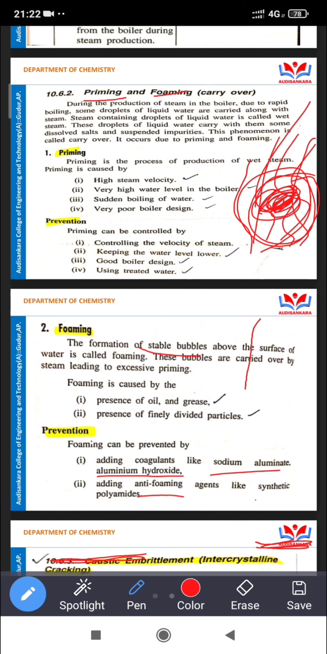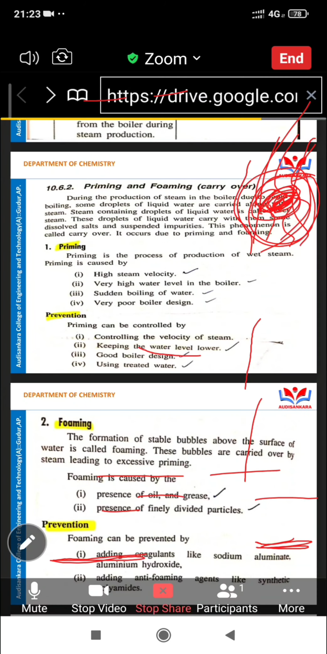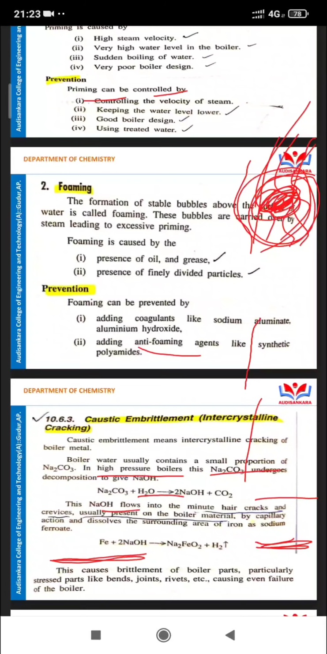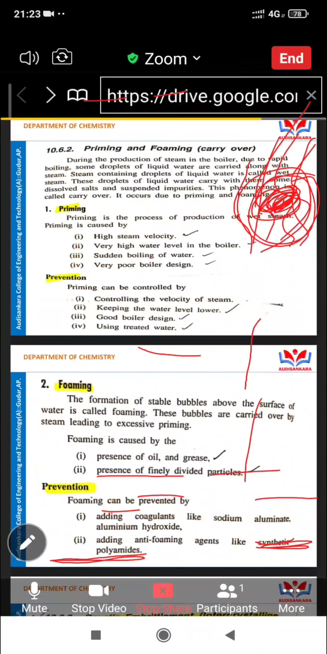Next is anti-foaming. What is the name of the anti-foaming agent? Synthetic polyamides. Synthetic polyamide is the main anti-foaming reagent there. That is the foaming material. Okay, prevention is over. We discussed foaming and priming.